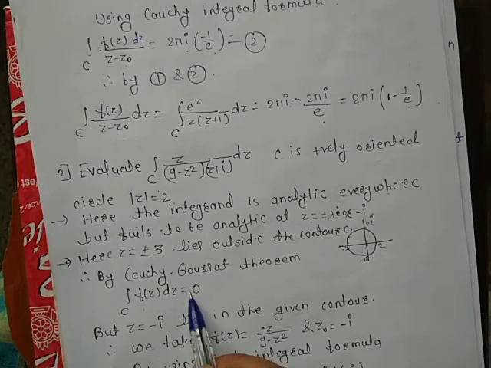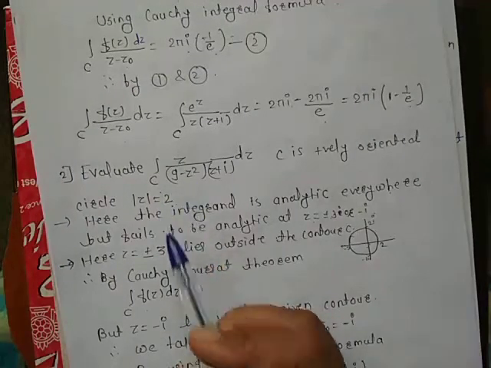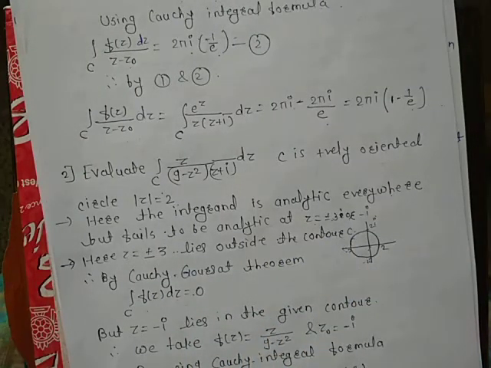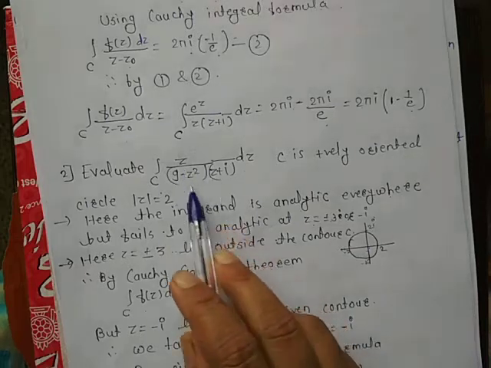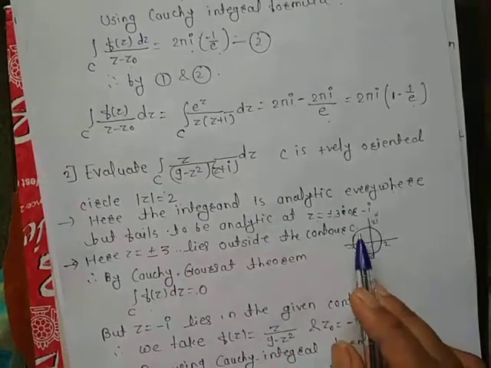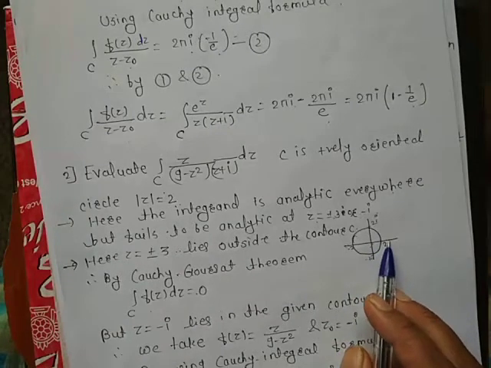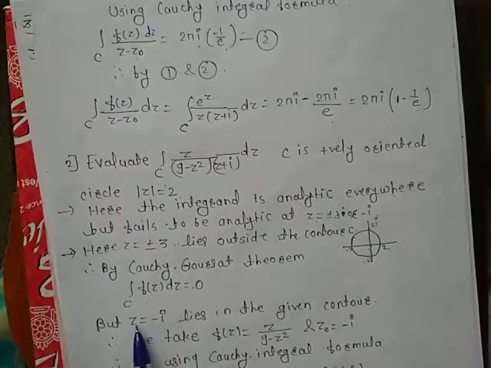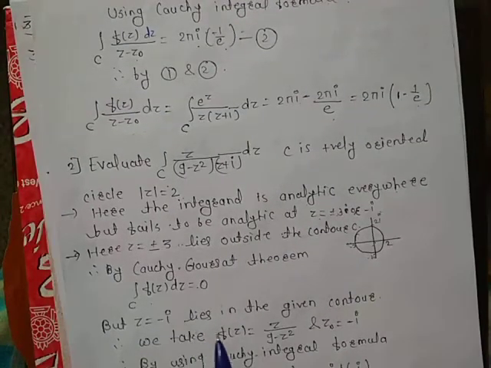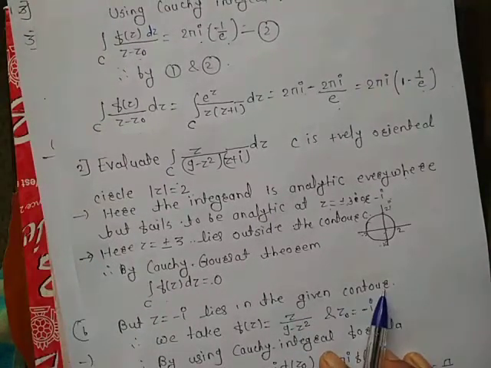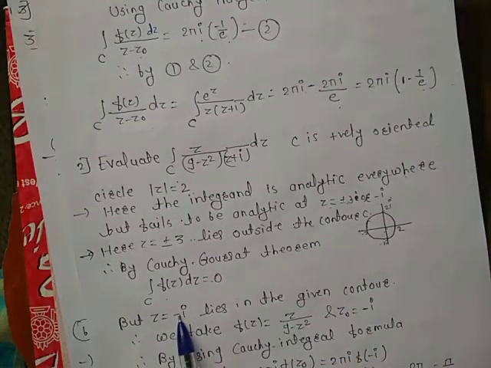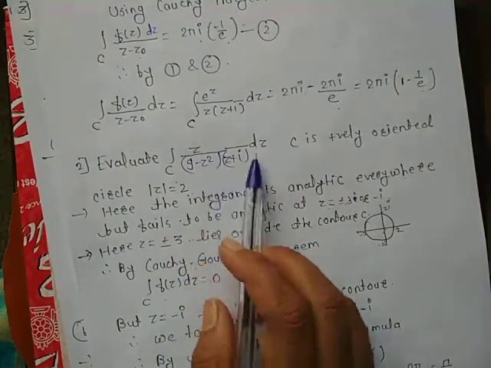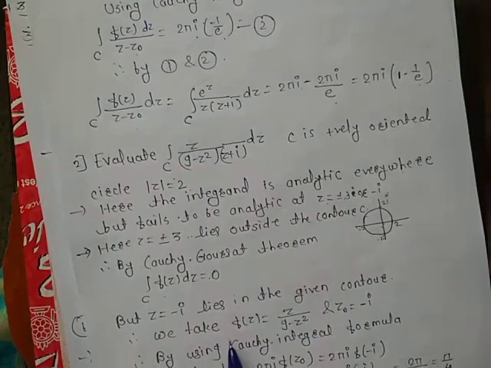Meaning, if you think about the points z equals plus or minus 3, at that time your function is analytic everywhere inside and on contour C. That's why the integral over C of f(z) dz equals 0. But if you think about z equals minus i, this point lies in the given contour, and at this point the integrand, the function z upon z plus i, fails to be analytic.